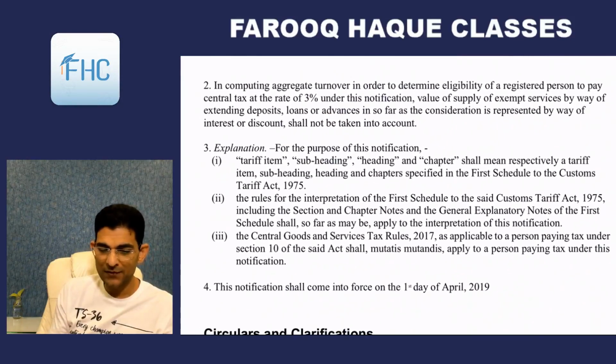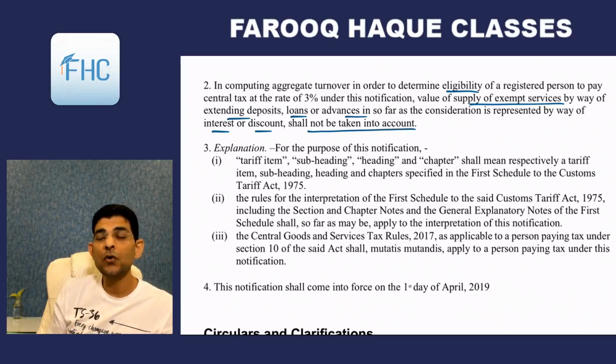And then a few more points are given, that in computing the aggregate turnover in order to determine eligibility of a registered person to pay central tax at 3%, value of supply of exempt services by way of extending deposits, loans and advances insofar as the consideration is by way of interest or discount shall not be taken into account.